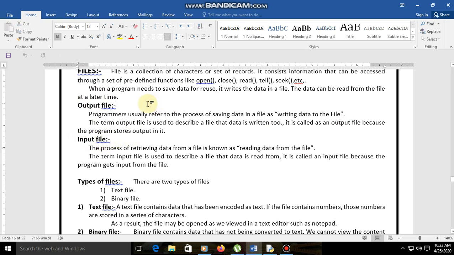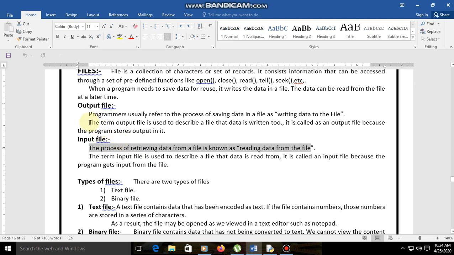So let us consider a media player, or like our video. If I make this video, then automatically you are seeing it, or otherwise you cannot. If I make this video, that comes under writing data to the file, and what you are seeing comes under reading data from the file. So that is an output file and an input file.